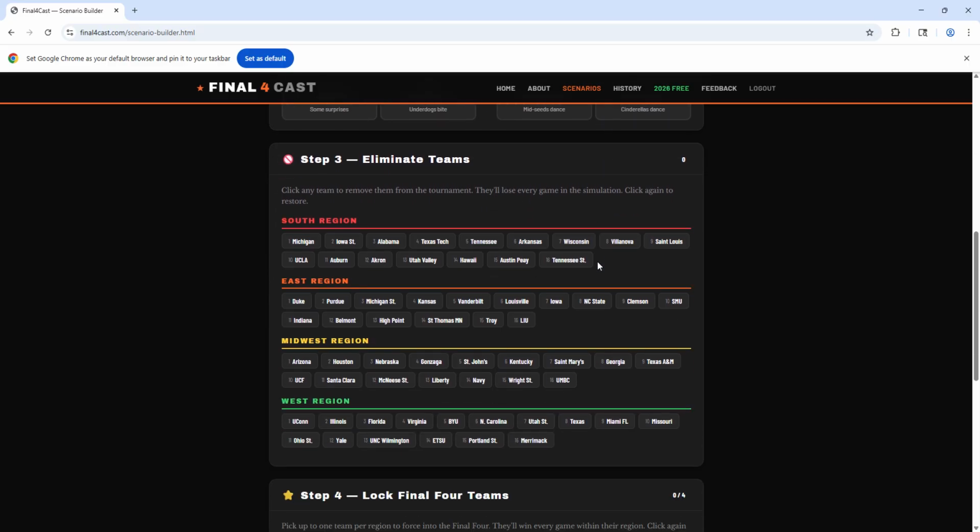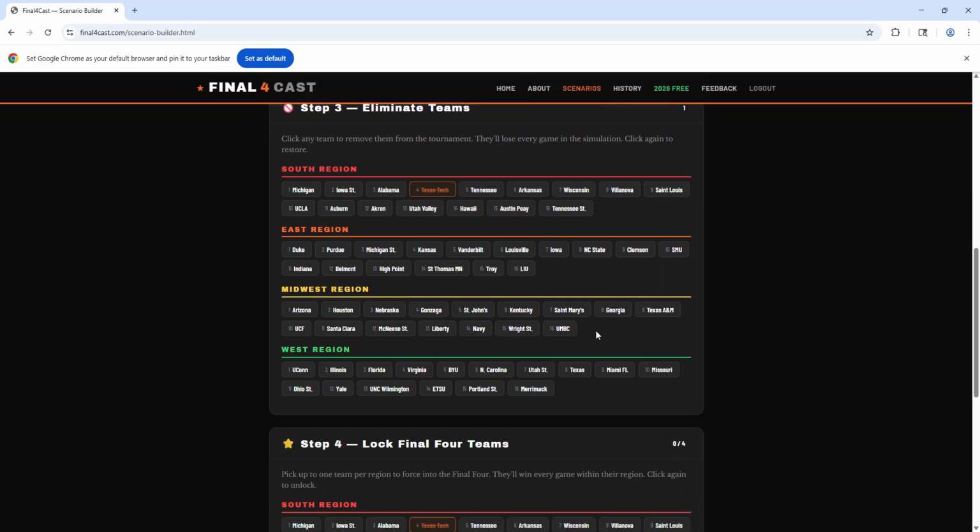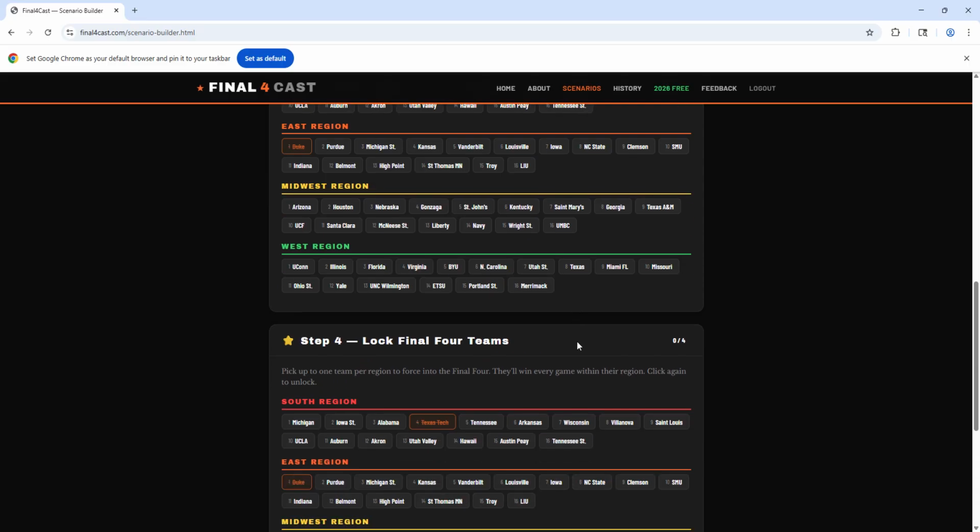The next thing you can do is eliminate teams from Final Four contention. It doesn't mean they'll lose in the first round. I'm just going to pick a couple teams. I know Texas Tech, for example, has their best player injured, so I don't expect them to make it. I'm going to pick Duke just to be a little different, and I don't think this year their guard play is up to the guard play of some other teams.